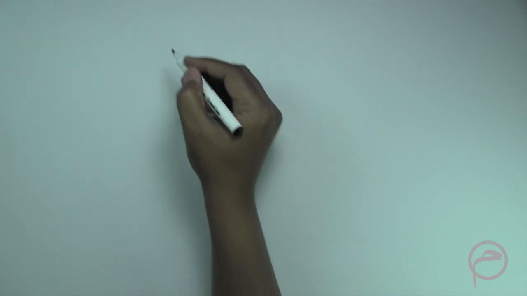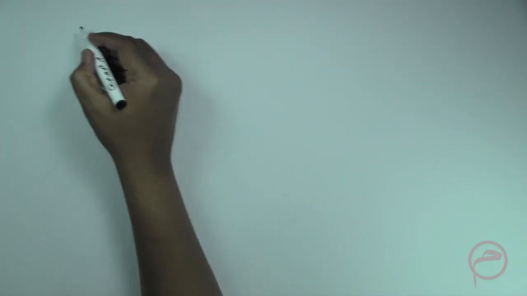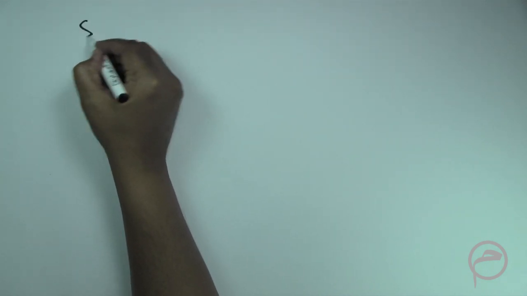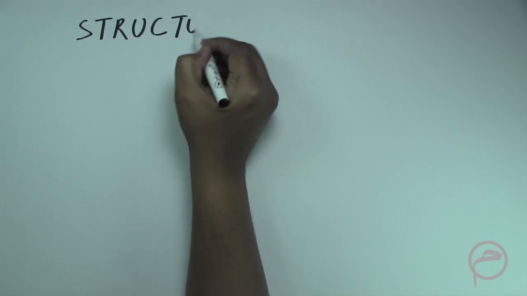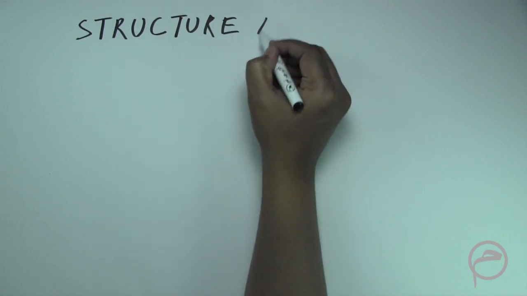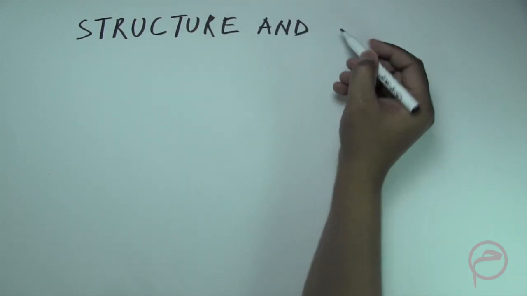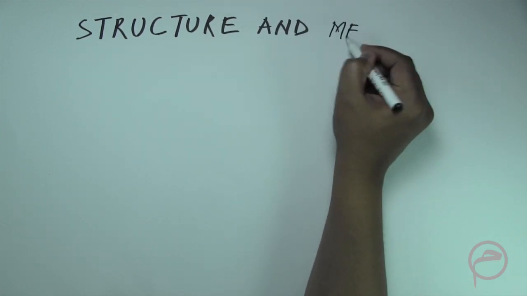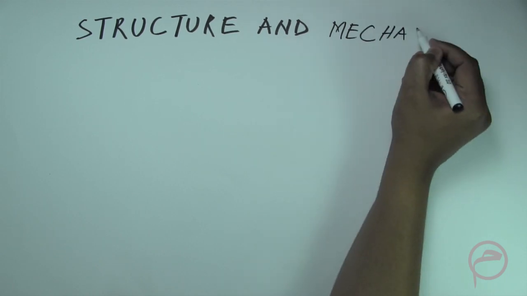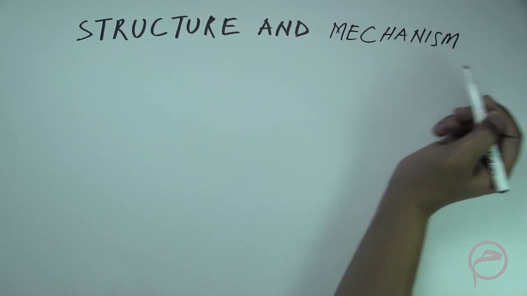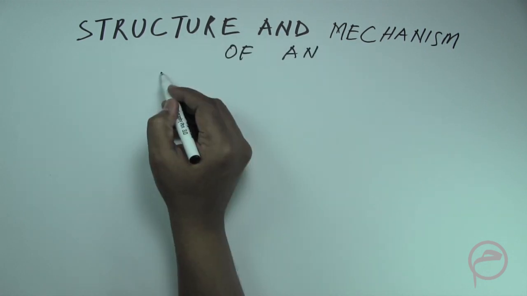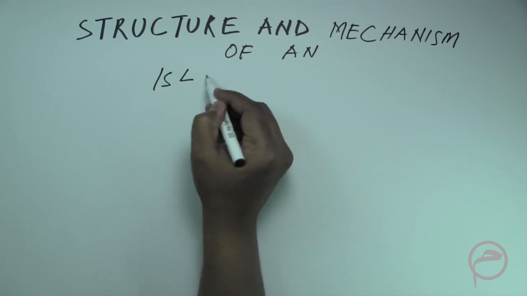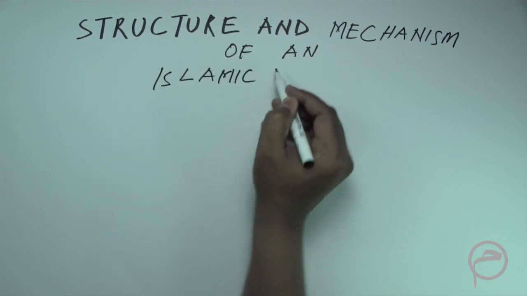In this lesson, let us discuss the structure and mechanism of an Islamic fund.